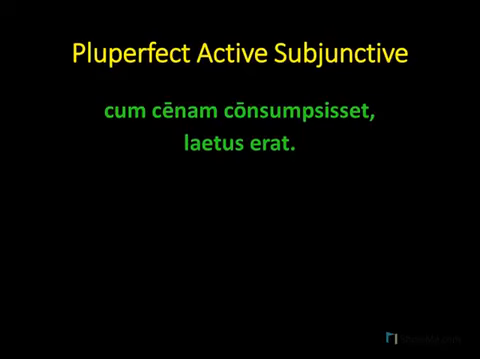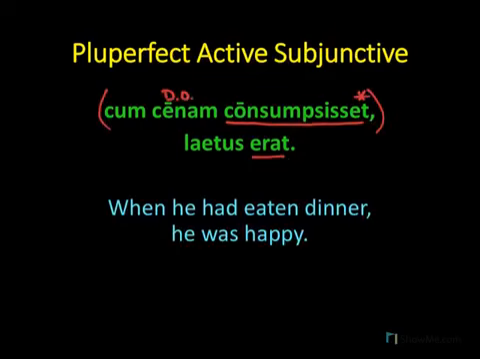Now, you might recognize that this sentence uses a cum clause, which starts with the word cum and ends with the word consumsisset. The verb of this clause is consumsisset, and there is no stated subject of this clause, so we'll imply it from the verb. Caenam is a direct object in the accusative case. In the main part of our sentence, erat is the verb, and again there is no stated nominative subject, and so we'll imply it from the verb. We might translate this sentence as, when he had eaten dinner, he was happy.